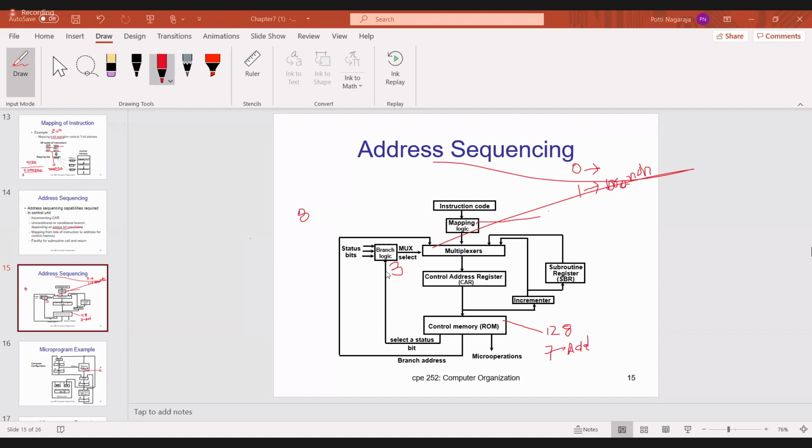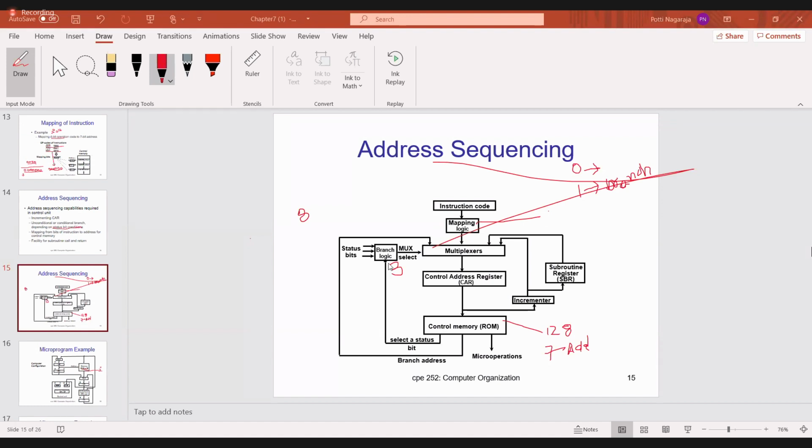What are the different status bits? Carry out of the adder, sign bit, all those are status bits. Now in this diagram, try to verify: you are selecting the status bit, and if the selected status bit is 1 we will go for branching. If it is 0 we will not go for branching, we will just increment the CAR register.